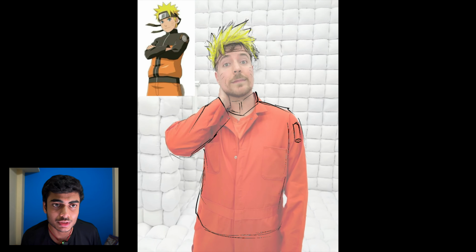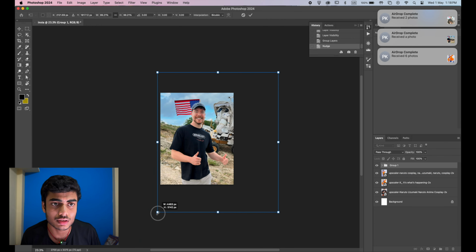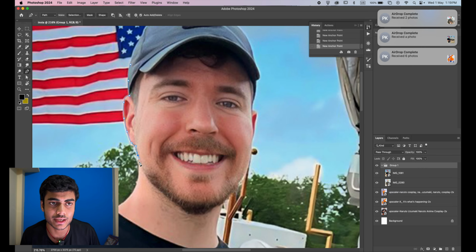Beast as Naruto using some of his photos that I stole from his Instagram, and then I decided on this one because its silhouette looks very good and dynamic. After that I brought it into Photoshop and a lot of different assets that I would need to use. I started by cutting out Mr. Beast from the background.